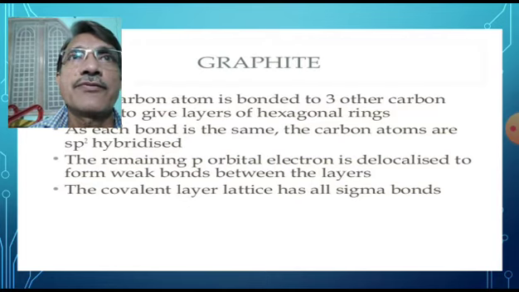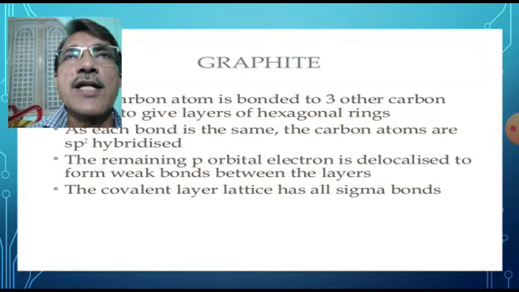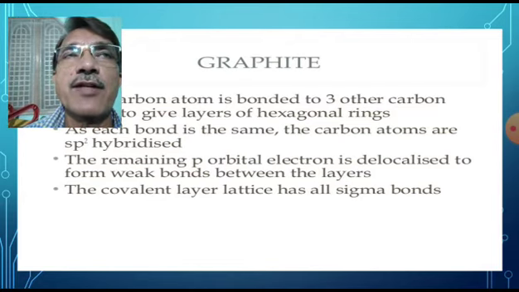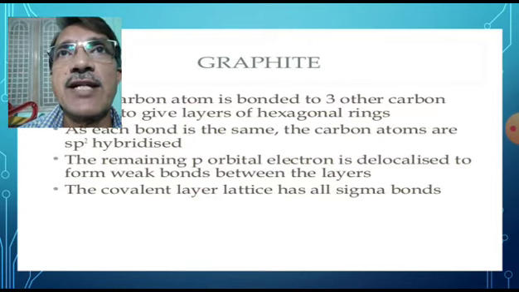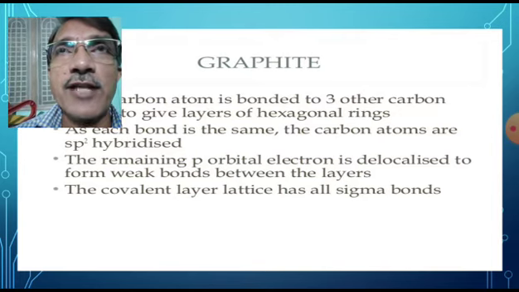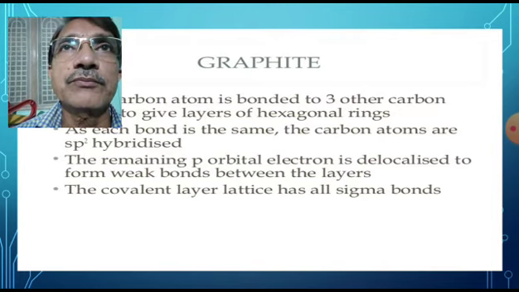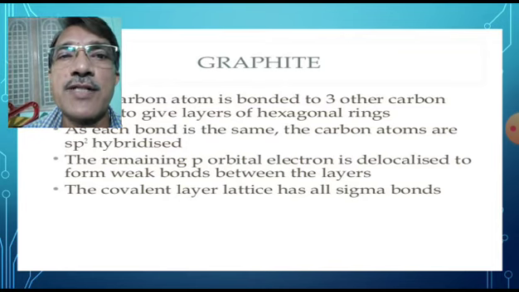Graphite consists of a hexagonal layer-like structure. These layers are held by weak van der Waals forces. The distance between the two layers is also sufficiently large, that is 3.34 angstrom. Due to these reasons, graphite is a smooth substance and also a soft substance.